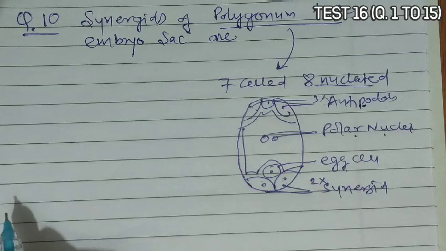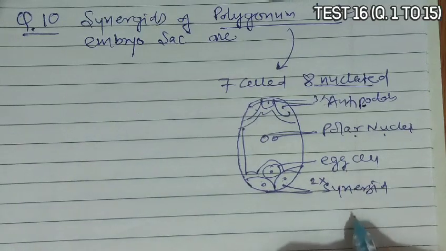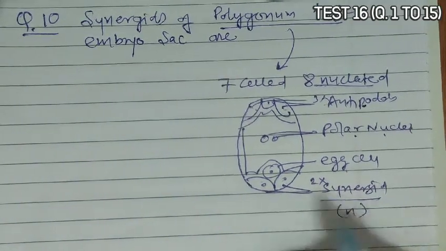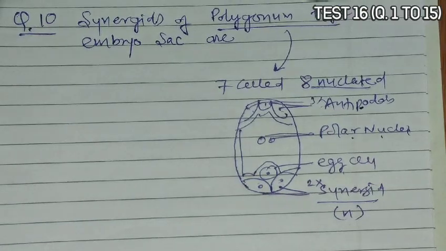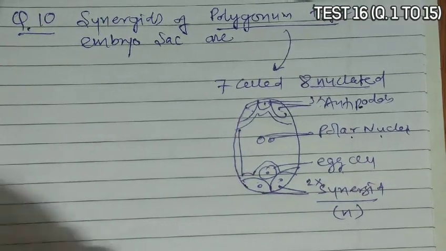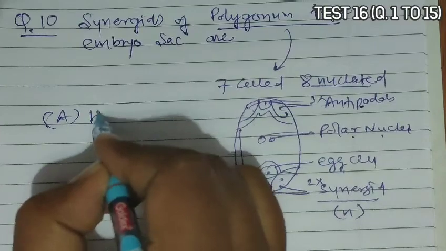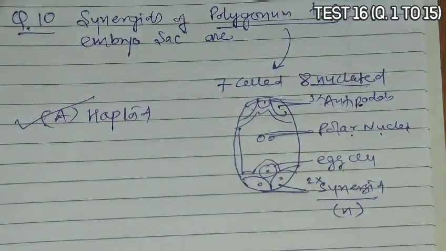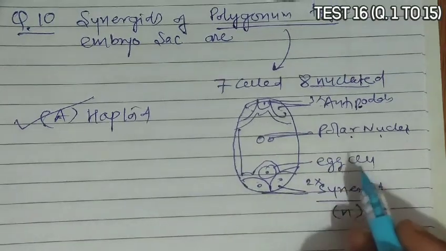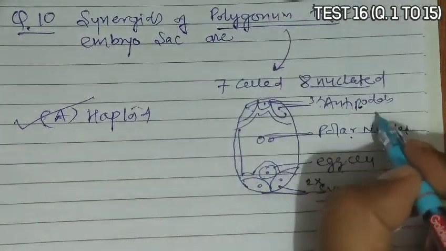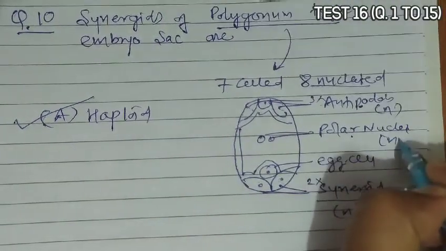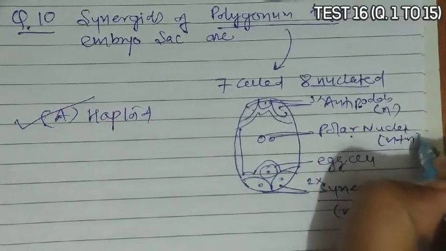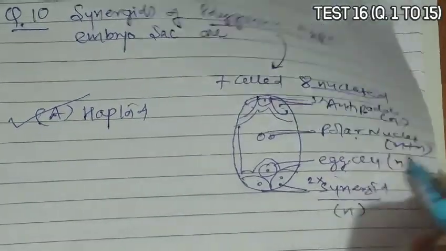So in this type of embryo sac synergids are, obviously, haploid. So in question 10, answer becomes option A, that is haploid. Whereas if we talk about others, antipodals are haploid, polar nuclei are also haploid. 2 polar nuclei, so you can write n plus n. Egg cell is also haploid.